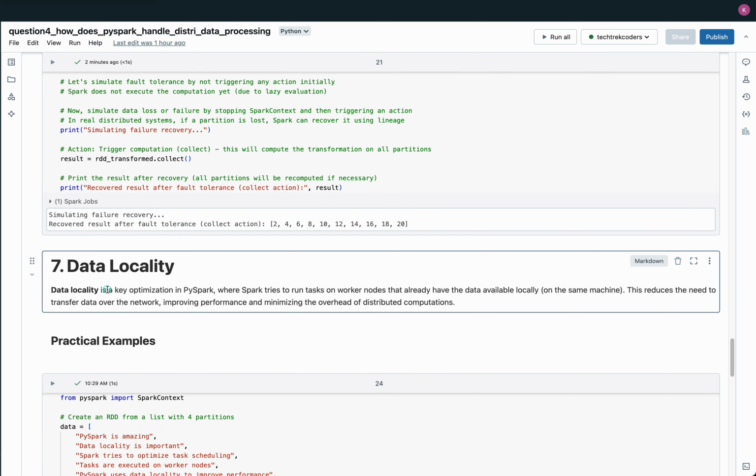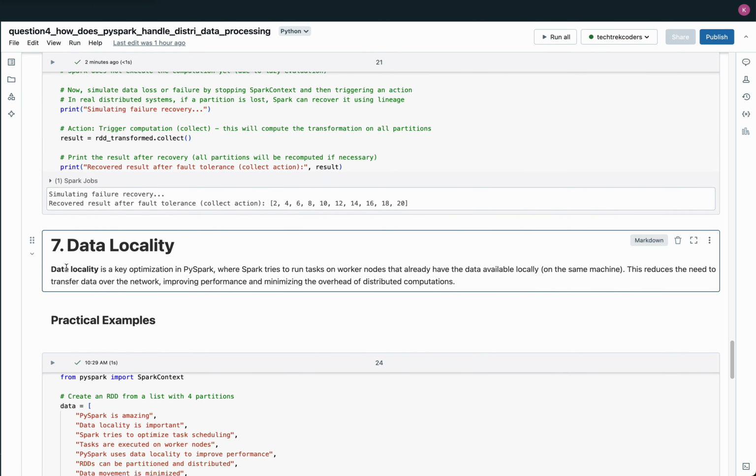7. Data locality. Data locality is an important optimization in PySpark, where tasks are executed on the same worker nodes where the data is stored. This reduces the need to transfer data over the network, minimizing overhead and improving performance. By processing data locally, PySpark speeds up task execution and makes more efficient use of resources. If data must be transferred, it incurs additional costs, so data locality helps optimize distributed computations by minimizing network communication.